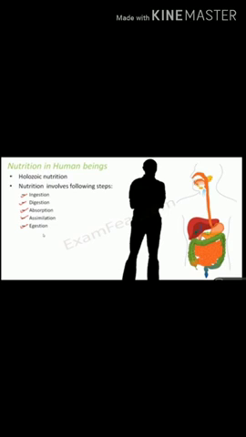Holozoic nutrition involves 5 steps. The first one is ingestion, then digestion, absorption, assimilation, and egestion.